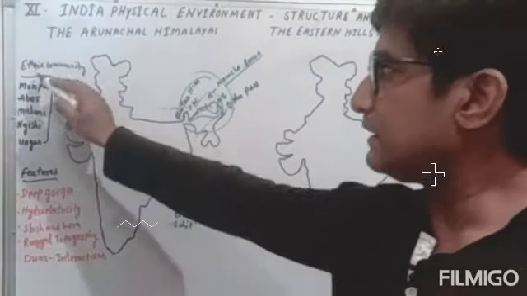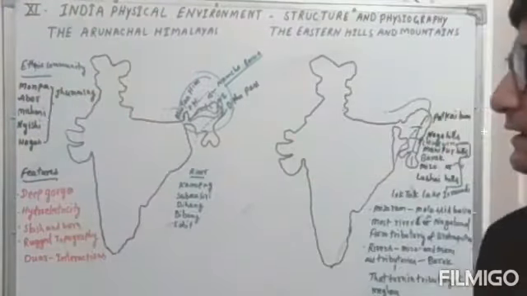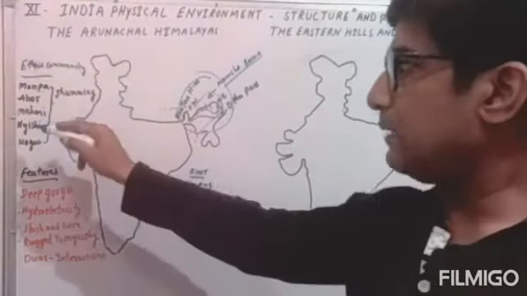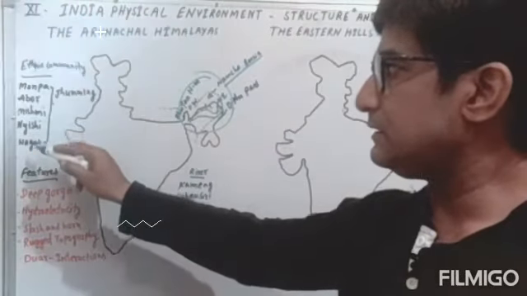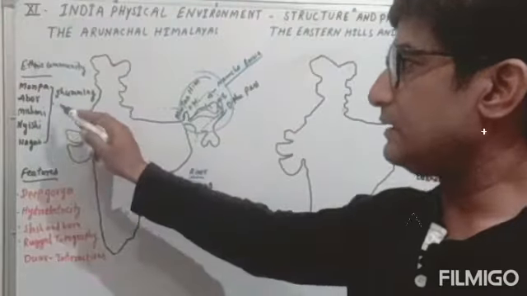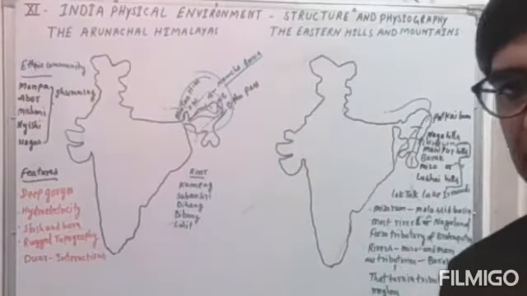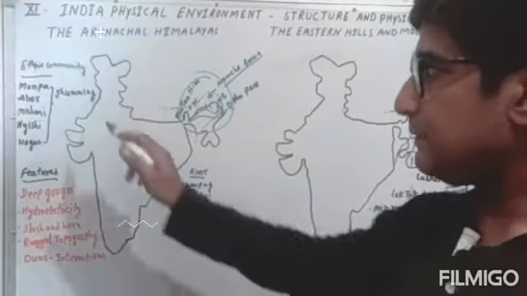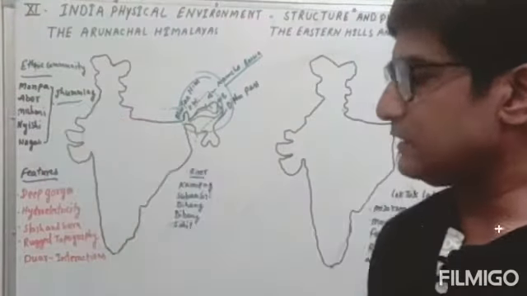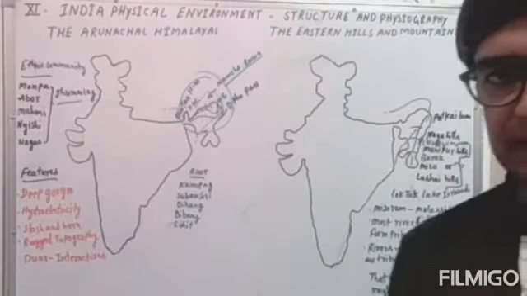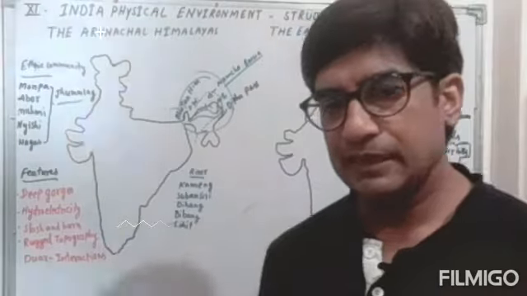Second, the ethnic communities living there are the Monpa, Abor, Mishmi, Nishi and Nagas. These are tribal groups, and they practice Jhuming cultivation, which is easily known as slash and burn agriculture.